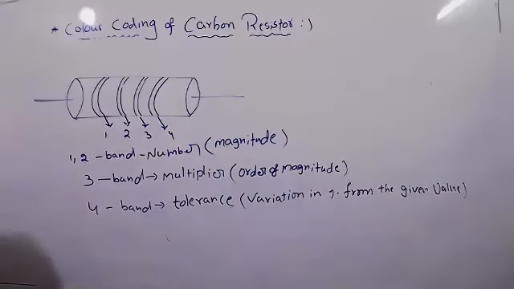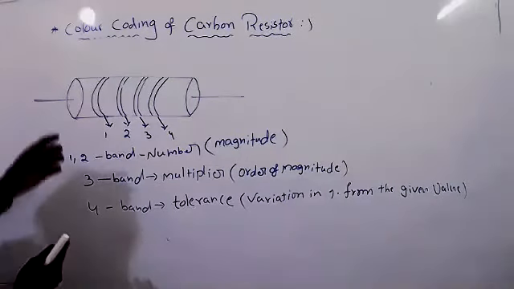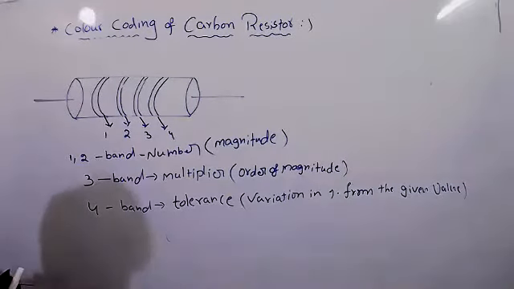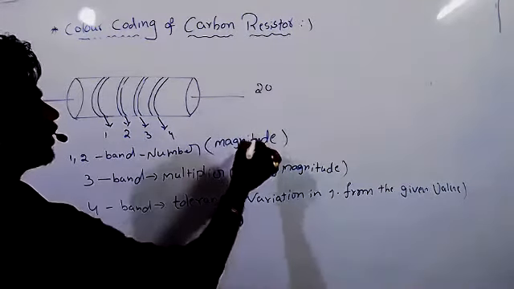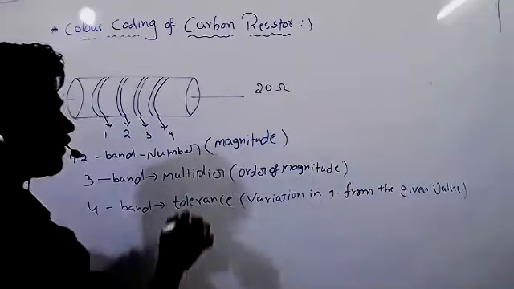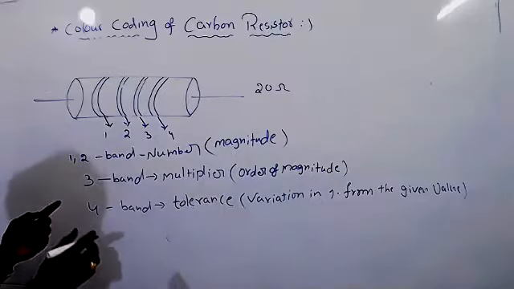Sir, variation in what, sir? See, some of the error will be there, right? Tolerance. If they have given some value, 20 ohms, there will be some error, right?